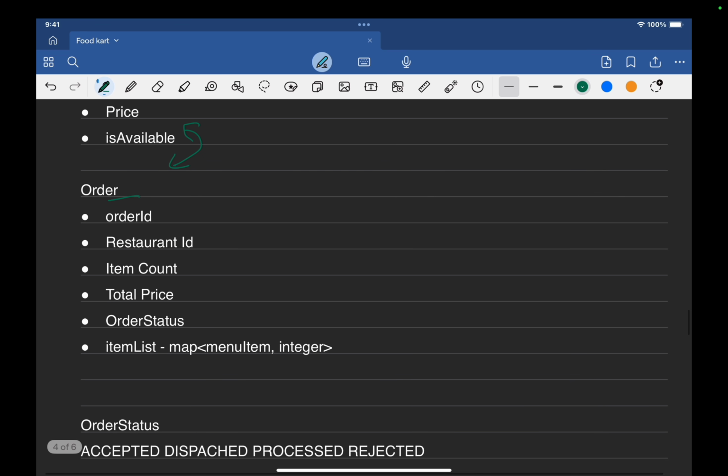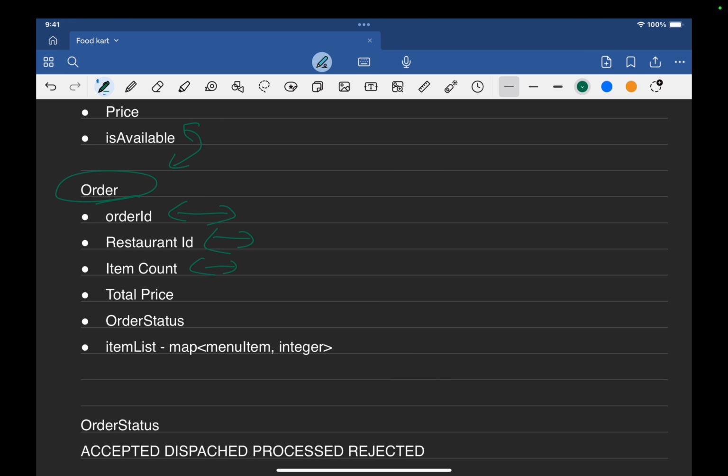So now let's move to the order entity that will have order ID, restaurant ID, for which the order is going to get placed from, total number of items that we are going to place an order, total price, order status, and item list. So if you see, I have created a map of menu item and integer here.